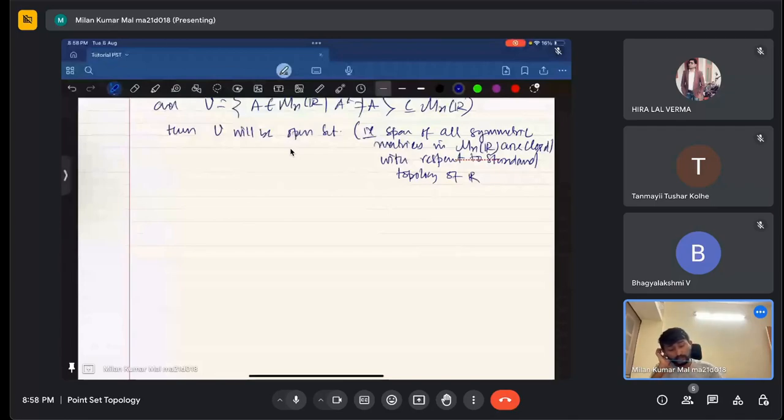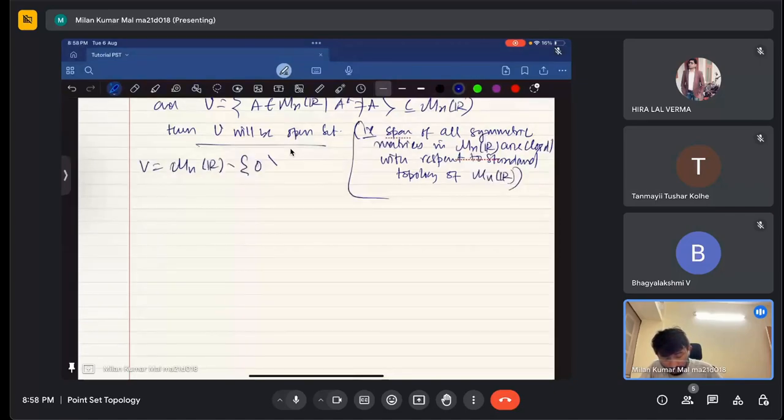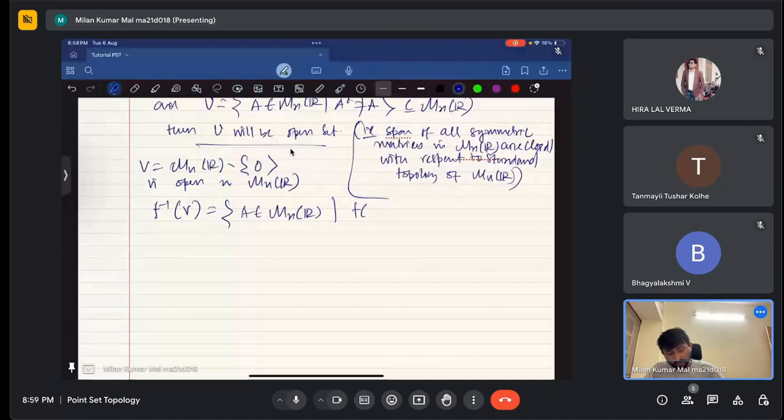But why will it be open? Because the map f is continuous and the set V is equal to, similarly, I can take M_n(R) minus only the zero matrix. The zero element is closed, so V is open in M_n(R), and the inverse image of this particular V is all those A belonging to M_n(R) such that f of A belongs to V. That means all those A in M_n(R) such that A transpose minus A is not equal to 0.